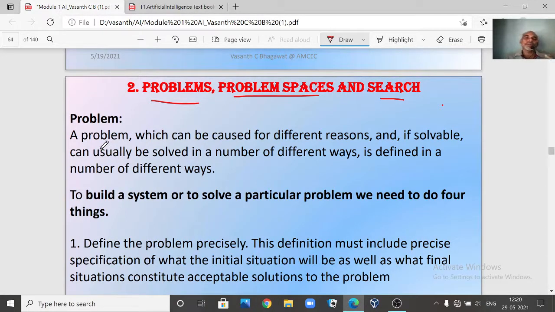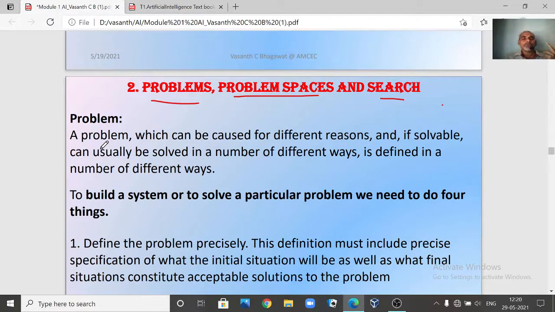So it is very simple. You have solved n number of problems, you have written normal programs for solving problems. When you consider a problem, it can be caused by different reasons. There might be so many reasons because of which you get one particular problem.